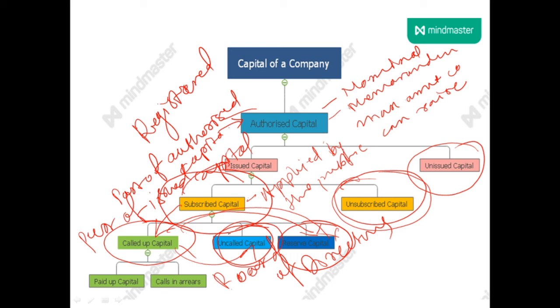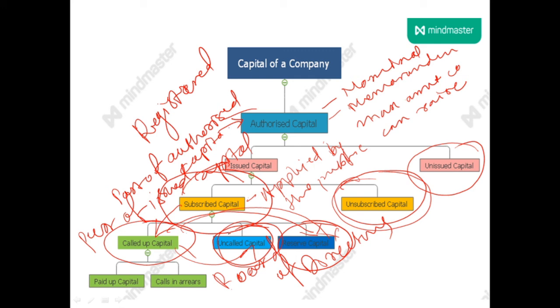Again, this called up capital is divided into paid up capital and calls in arrears. Now what is paid up capital? Paid up capital represents the amount received against the call made on the shares.